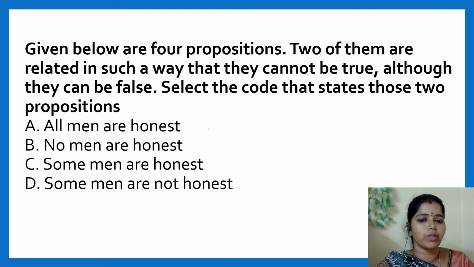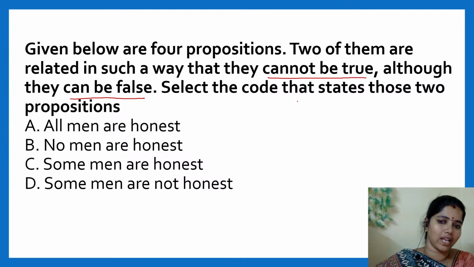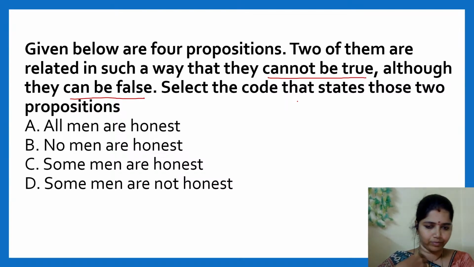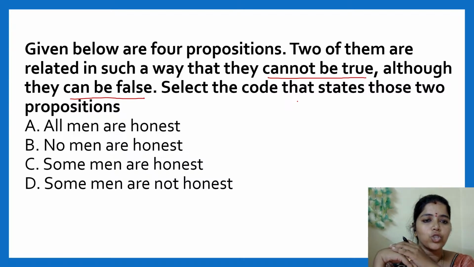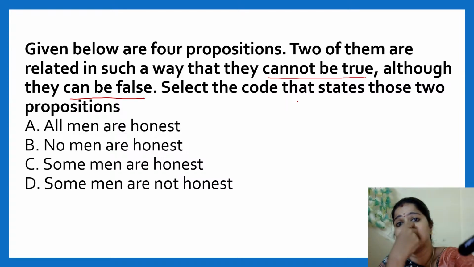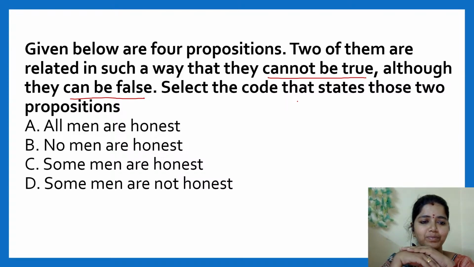Given below are 4 propositions. 2 of them are related in such a way that they cannot be true, although they can be false. Select the code that states those 2 propositions.